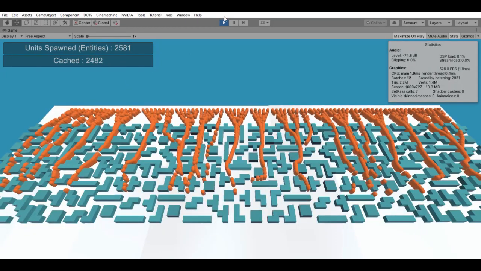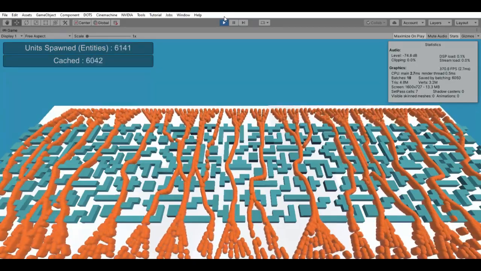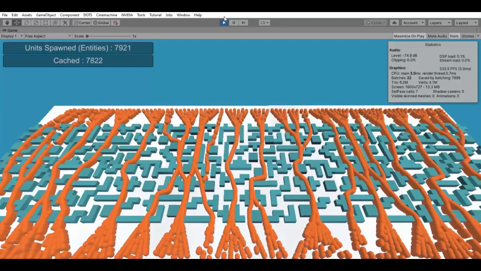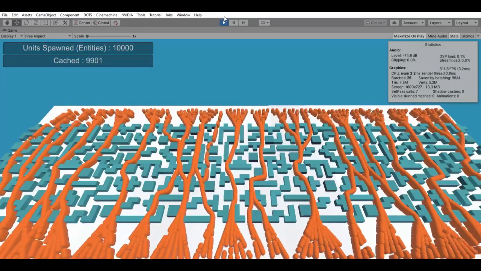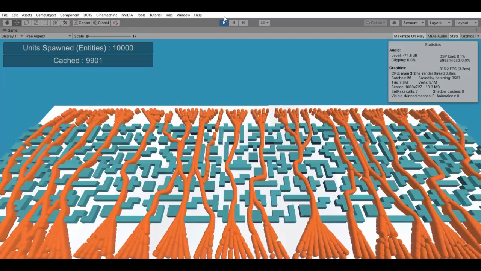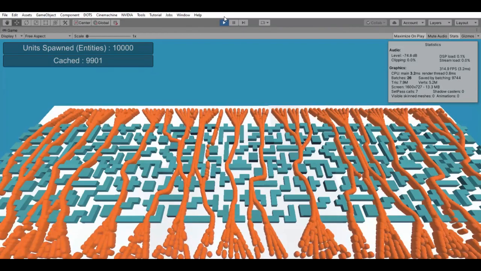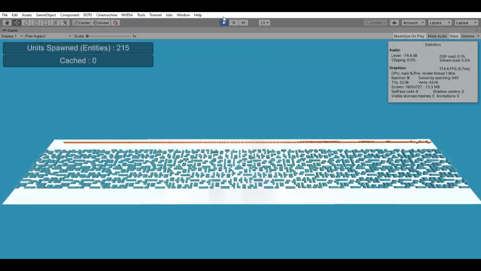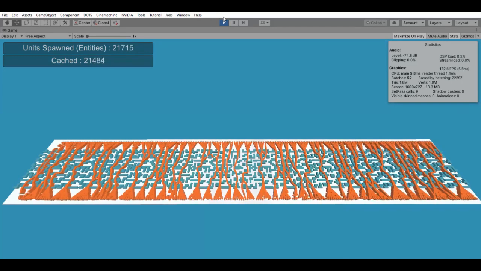As I approached 10,000 units, I was fascinated to see the insane performance benefits I could get by using DOTS navigation. The only limiting factor here was rendering. Trying to see or keep all rendered units in view was taxing my system. Now since we are dealing with entities and DOTS pathfinding, we could push this further. I switched from using the capsule to a cylinder so we can get even better performance.